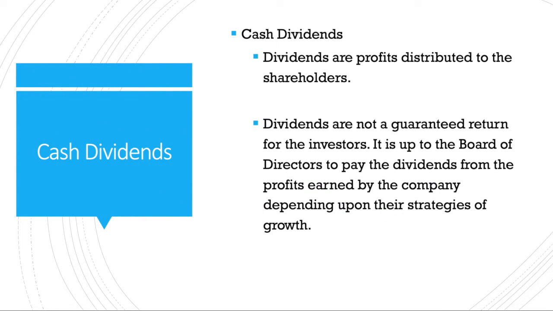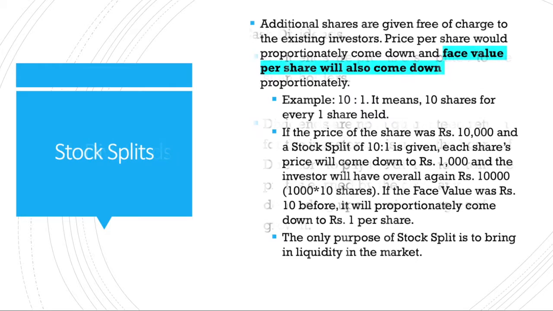Cash given back to the investors is technically called dividends. So the company has made profit, and they are giving these profits in the form of dividends to the investors. This is cash dividend. Then the next one is stock split.